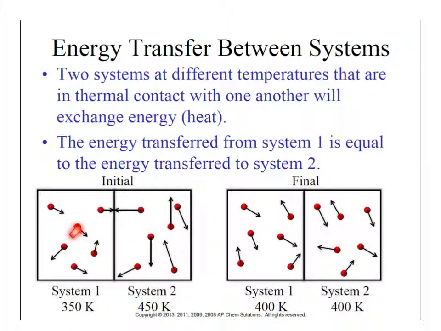Instead, it lost some of its energy, so its temperature went down, and this one gained some of its energy, so its temperature went up. Overall, though, there is no change in the amount of energy possessed by this system. The energy lost by system 2 was gained by system 1. So overall, if you add both of these together, the amount of energy stays the same.